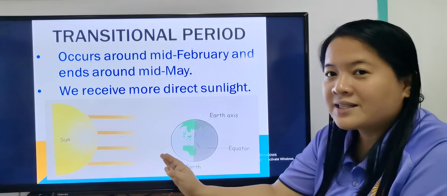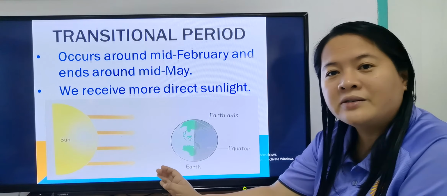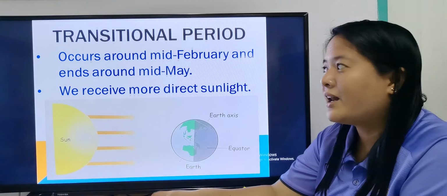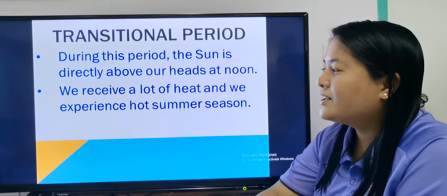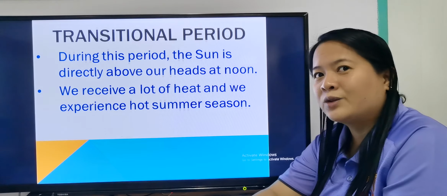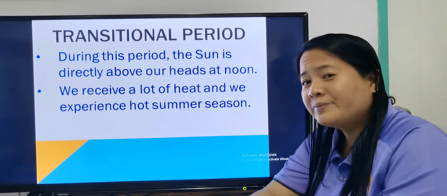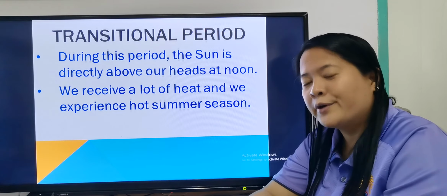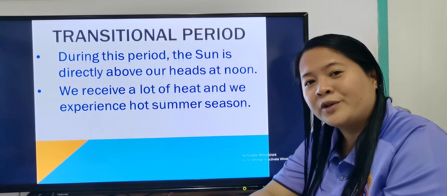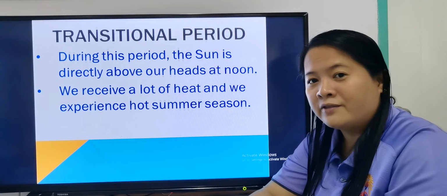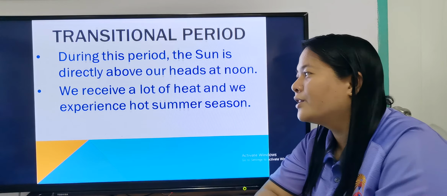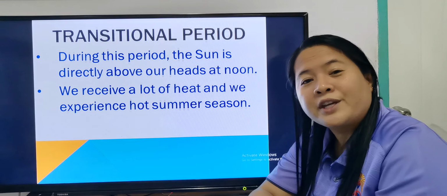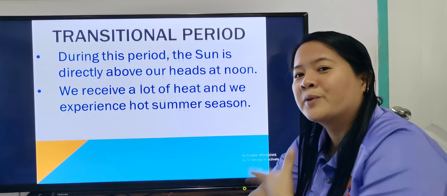During this transitional period, we receive more direct sunlight. What does it mean by more direct sunlight? During this period, the sun is directly above our heads at noon. If you go out during March, April, at lunchtime or noon, the sun is directly above our head. So we receive a lot of heat and we experience the hot summer season.